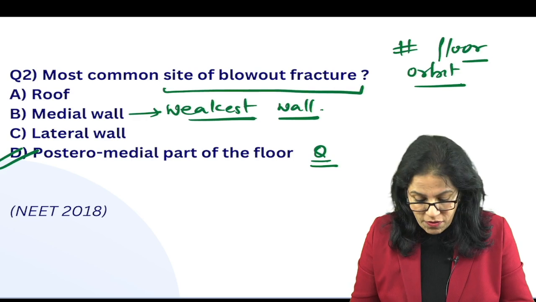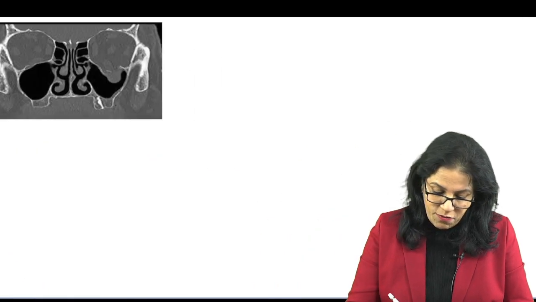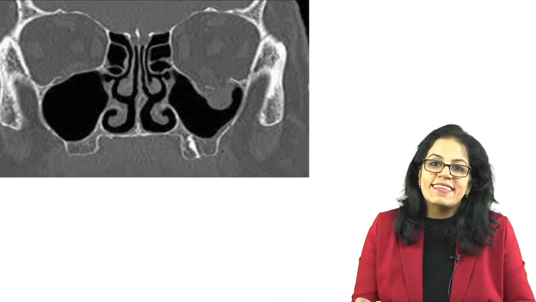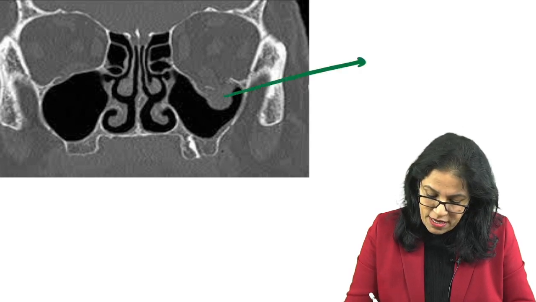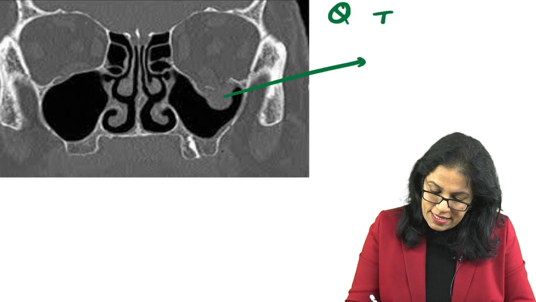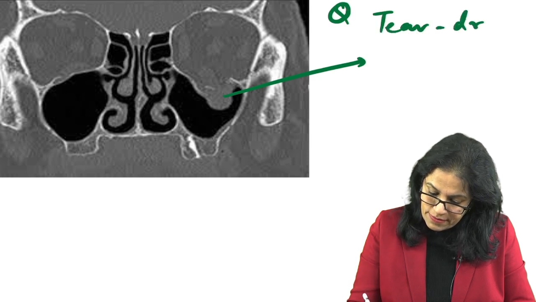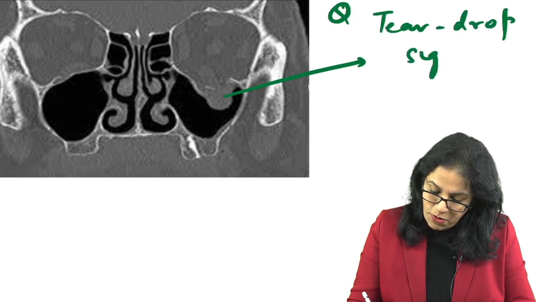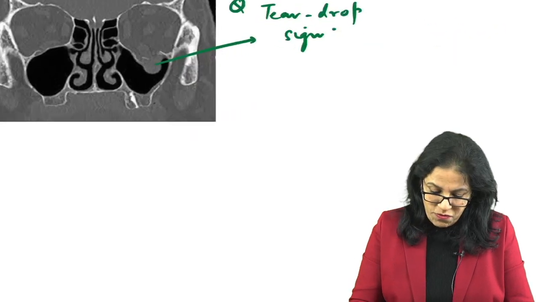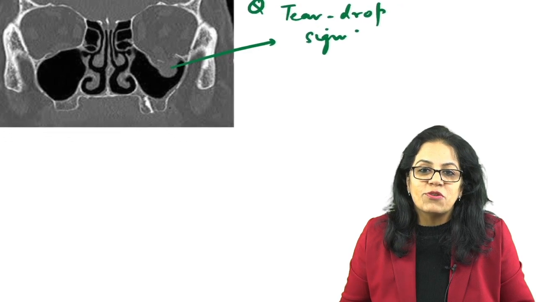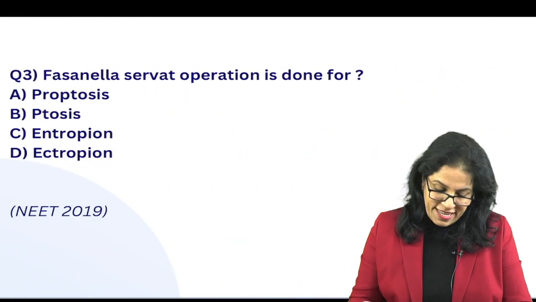And in a blowout fracture, what do you get? When there is a blowout fracture, we will not forget this. It's a repeated question. This opacity in the maxillary sinus that you see here, what do you call this? Teardrop sign. Okay. So these are some important points we will not forget. Don't forget this teardrop sign, which is a feature of blowout fracture. We come to the next question.